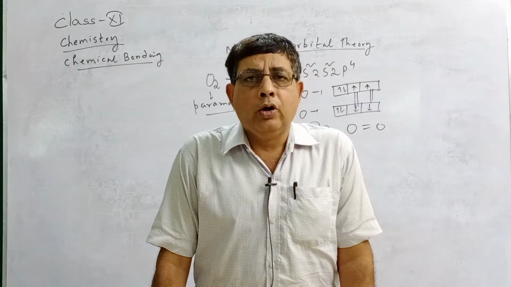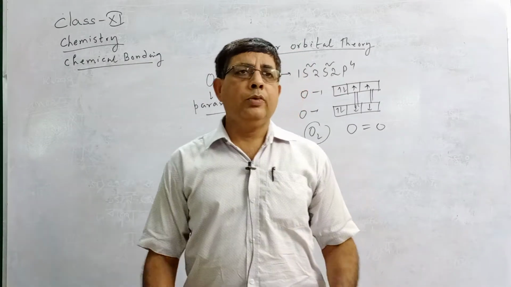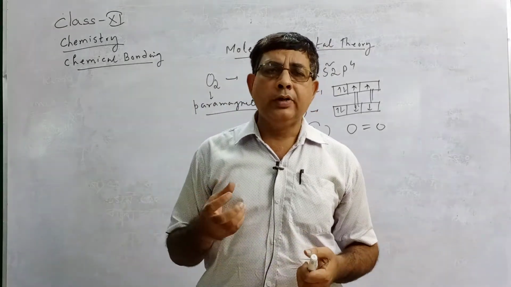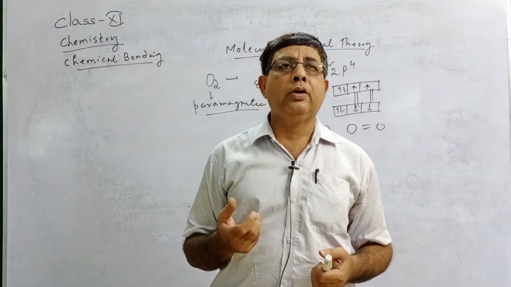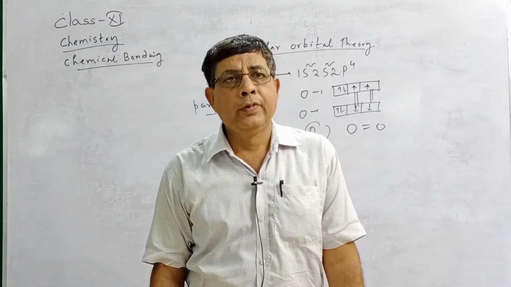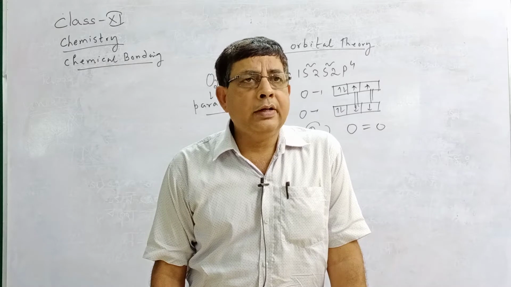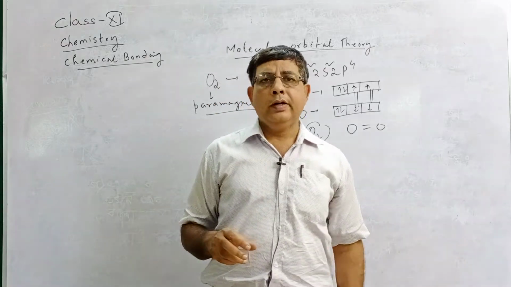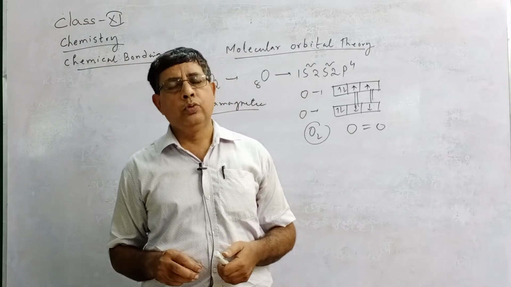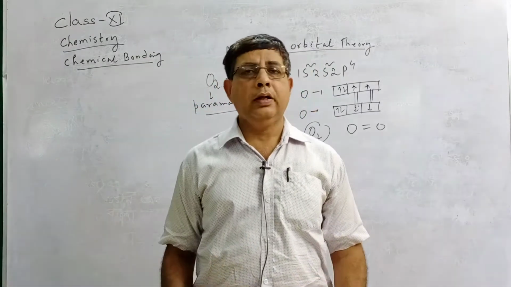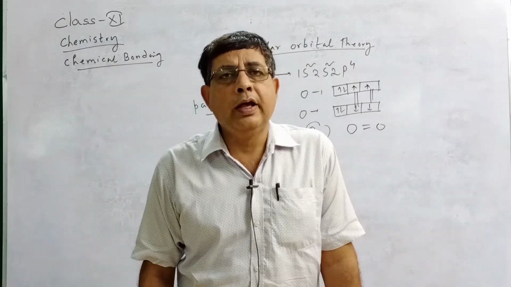Like an atomic orbital, a molecular orbital also gives the probability of finding the electron around the different nuclei of the molecule. An atomic orbital can accommodate a maximum of 2 electrons. Similarly, a molecular orbital can also accommodate a maximum of 2 electrons. And the filling of electrons in different molecular orbitals obeys the Pauli exclusion principle and Hund's rule.